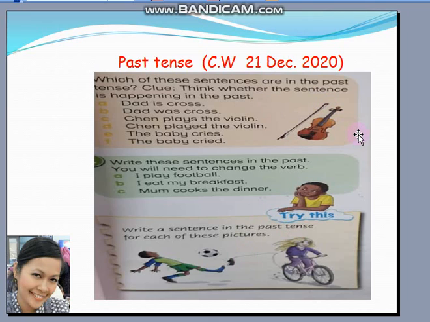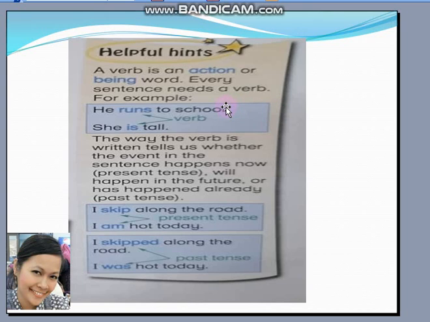I hope you enjoyed and you learned something today about verbs. We have two kinds of verbs. Regular verbs that we add only ed to make them in the past, and for irregular verbs, we need to change their spelling. Remember, verbs are the action in the sentences.